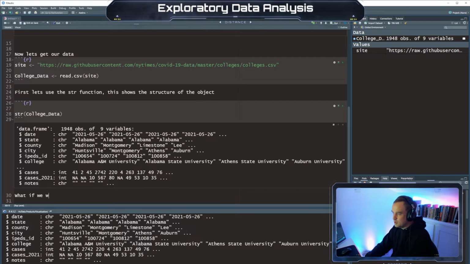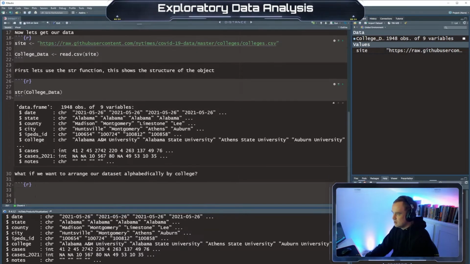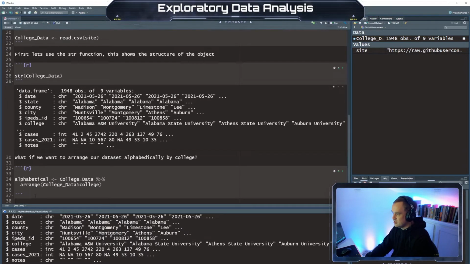What if we want to arrange our data set alphabetically by college? Alright, so we can manipulate this a little bit. Alphabetical is college data, and arrange college data, and then we say by what? By college.